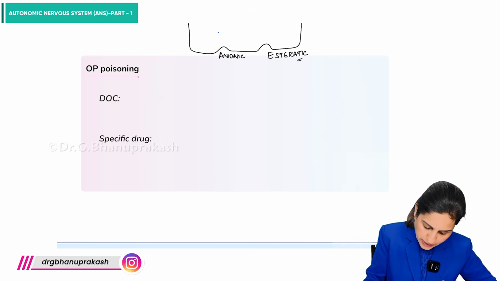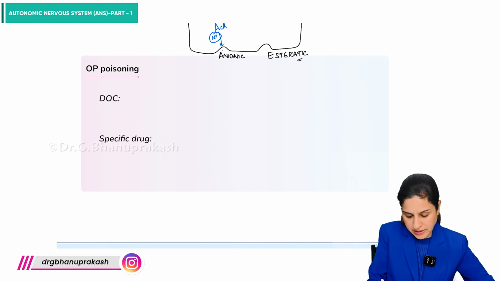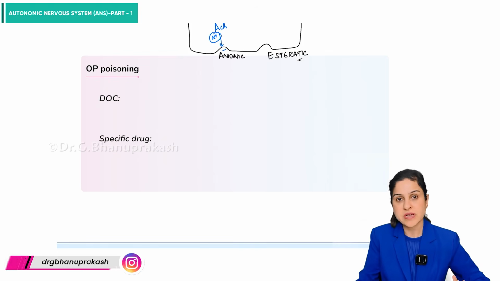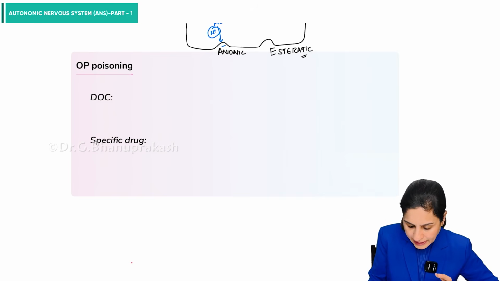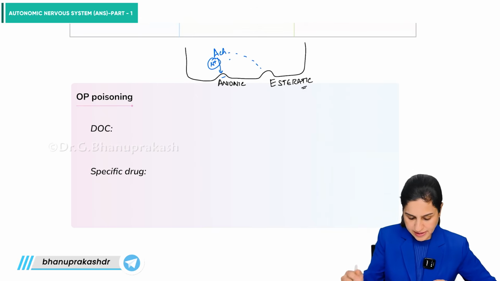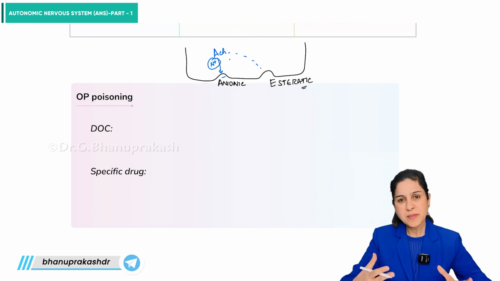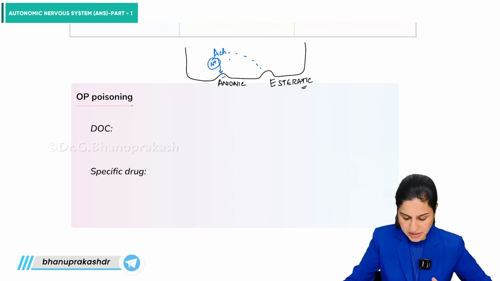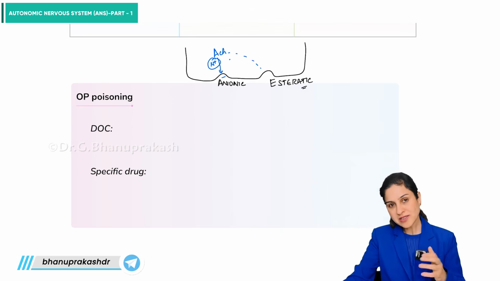This acetylcholine binds to the anionic site with the help of the N positive. So this is the negative charge here, so this electrostatic attraction is there. And then it gets hydrolyzed by action on the esteratic site, right? So this happens in milliseconds. It gets metabolized. But what happens in cases of poisonings?